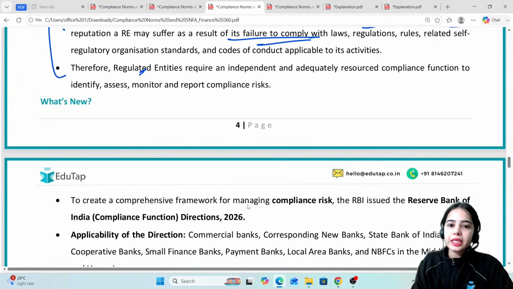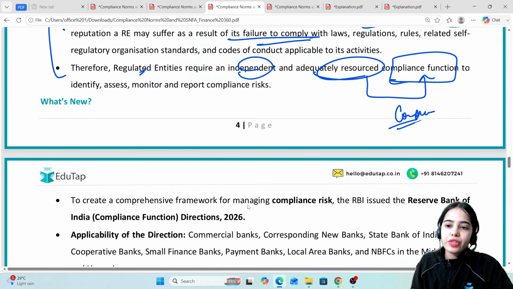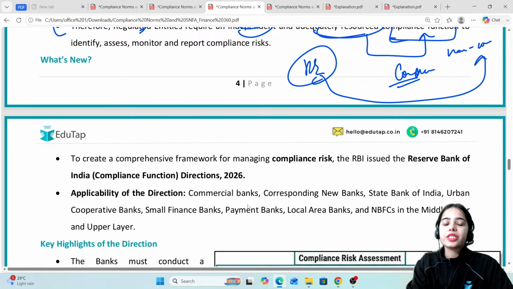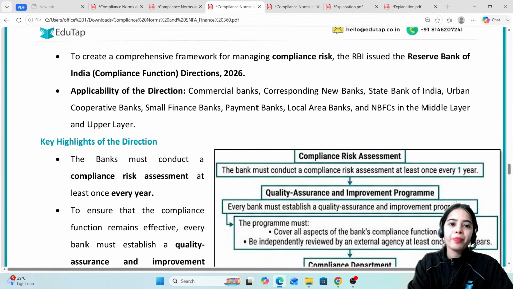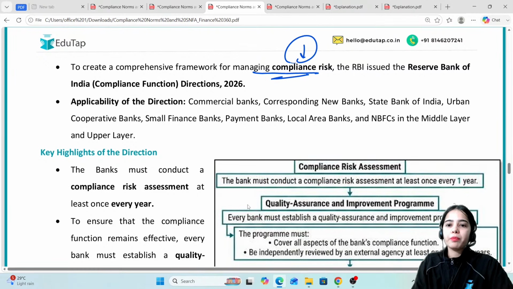Therefore, regulated entities require an independent, adequately resourced compliance function so that they can comply. And if there is non-compliance, then the regulated entity should immediately rectify the actions and start complying with the rules and regulations so that its reputation is not tarnished.